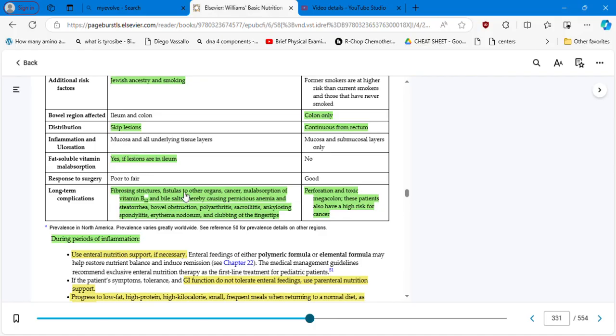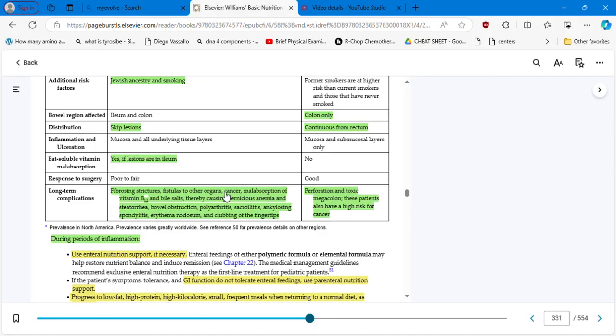And in ulcerative colitis it is good because it's continuous, so they are going to remove only one part and that's it. Long-term complications in terms of ulcerative colitis: perforation and toxic megacolon. These patients also have a high risk for cancer. And in terms of Crohn's: fibrosis, strictures, fistula to other organs. Why?